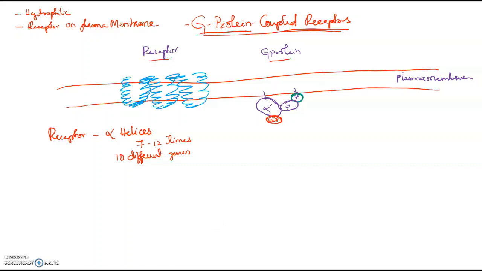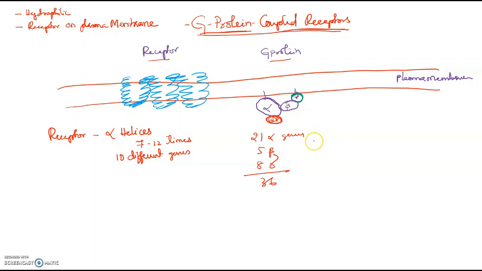Okay, coming to G protein, it has 36 genes. It is basically made up of three subunits: gamma, beta, and alpha. All right, so there are 21 alpha genes, 5 beta genes and 8 gamma genes. So in total 36.